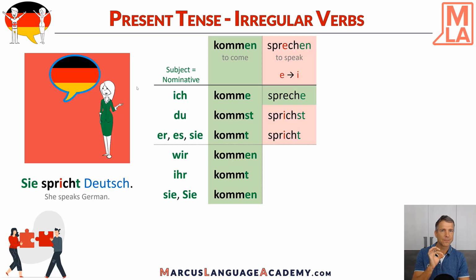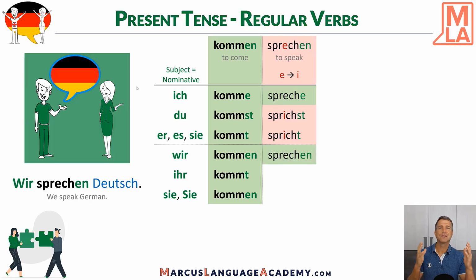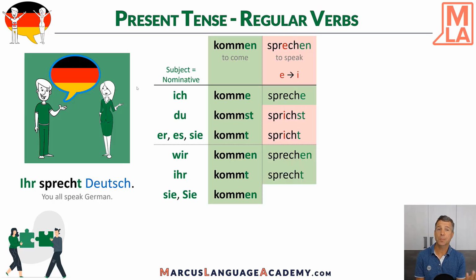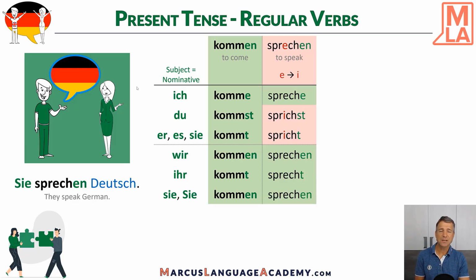What do you think? In plural, it's again regular. That's easy. So, wir sprechen Deutsch. So, no change in the root and we apply the same ending of regular verbs, EN in this case. Wir sprechen Deutsch. Ihr sprecht Deutsch. Still regular. No surprises here. Sie sprechen Deutsch.